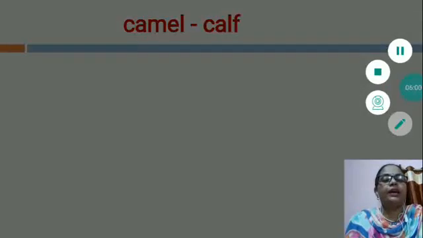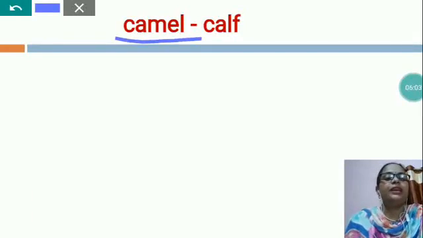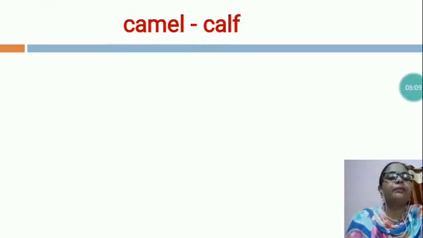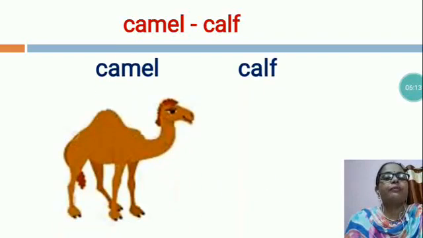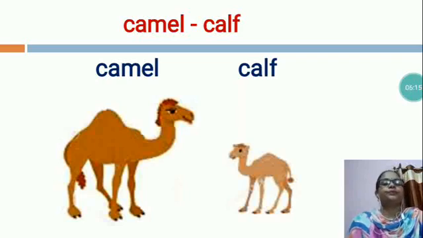Now, this is a camel. A camel's baby is called a calf. So, the camel's young one, what do we say? Calf. This is the picture of a camel and this is the picture of a calf.